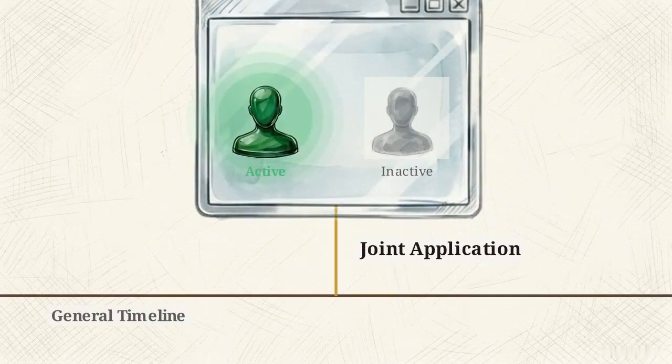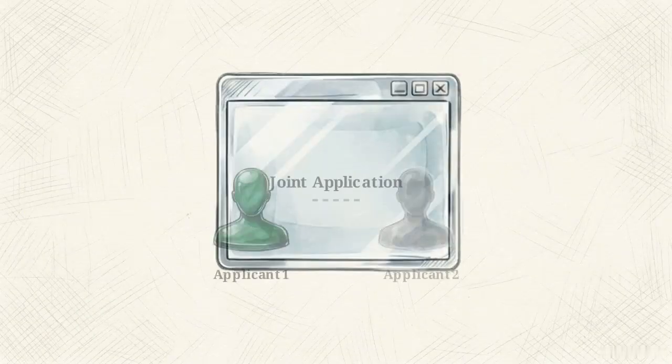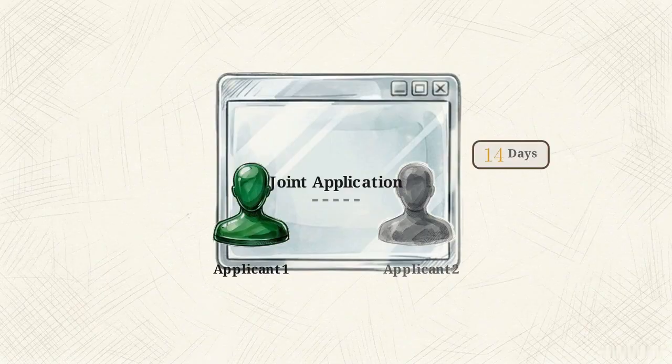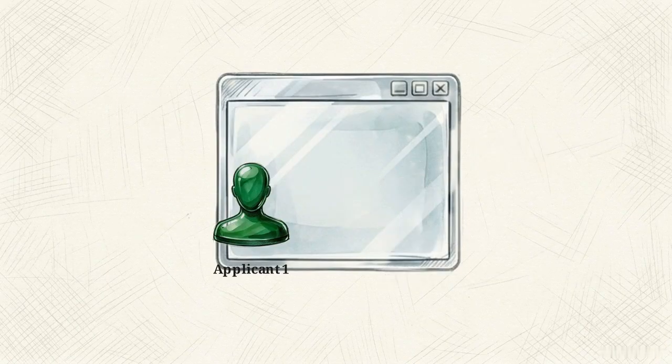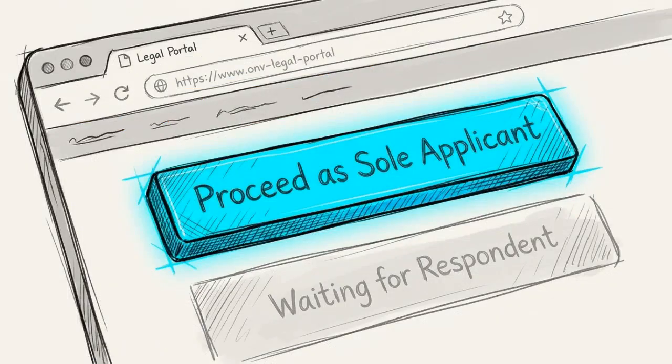On the joint application path, the court expects both parties to cooperate to move the case to its conclusion. If one partner submits their request but the other fails to respond to the paperwork, the entire joint process stalls. To prevent one party from blocking the process, the digital court system triggers a 14-day timer. If the timer hits 0 without a response from the second party, the first applicant can choose to switch to a sole application. This mechanism ensures that an uncooperative spouse cannot stop the divorce simply by ignoring the system.